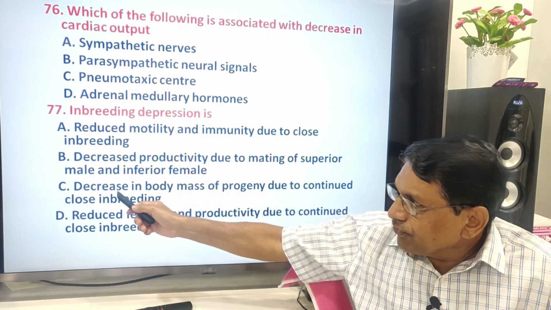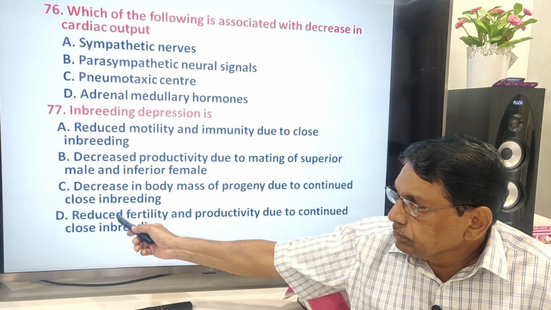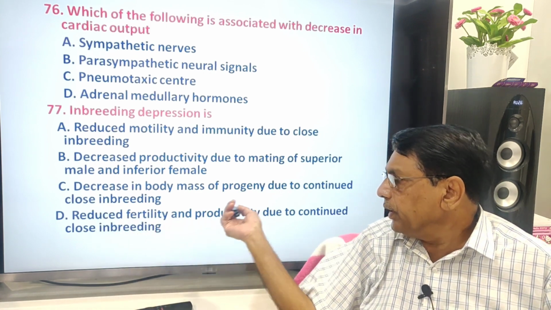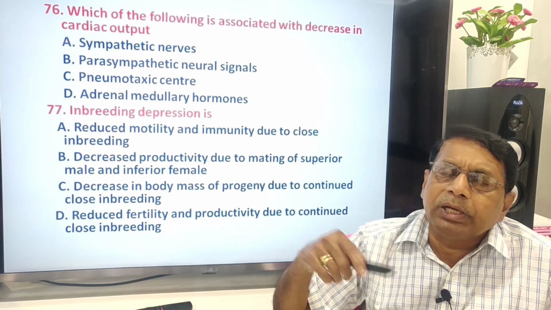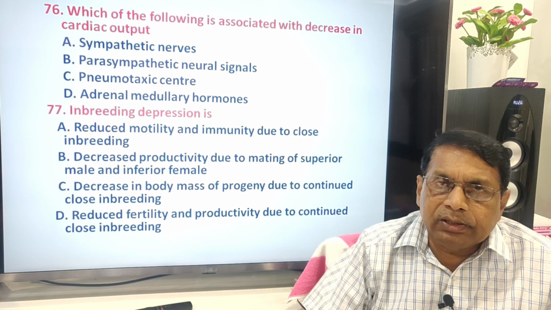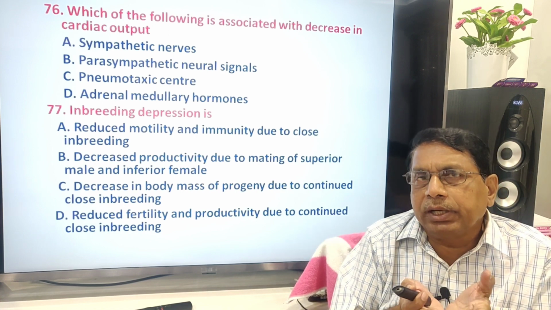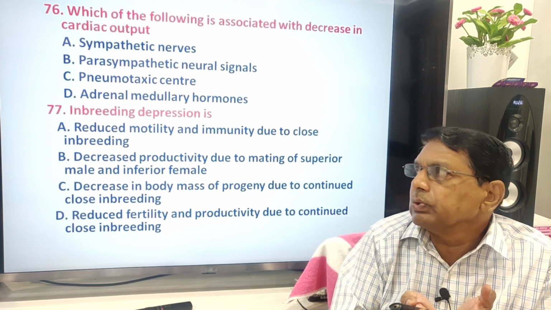These two are somewhat related, but the more correct answer is reduced fertility and productivity due to continued close inbreeding. Marriage between the close relatives, blood relatives, that is inbreeding. So this has been observed in maize, in plants also.